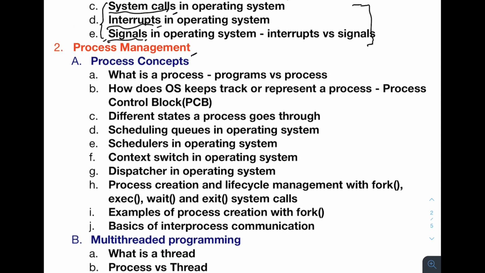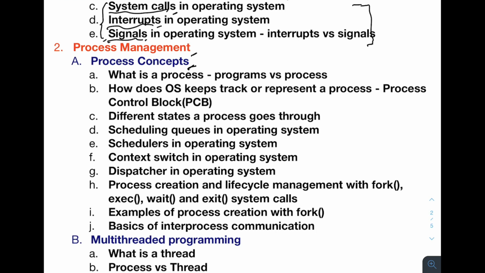So how a process is managed. Here you will understand the basics of what a process is. I'm not covering all the subtopics here because it will take a lot of time if I go over each subtopic. But I have a blog where I have written these subtopics, so you can watch that. And also in this playlist, there are videos for all these topics.